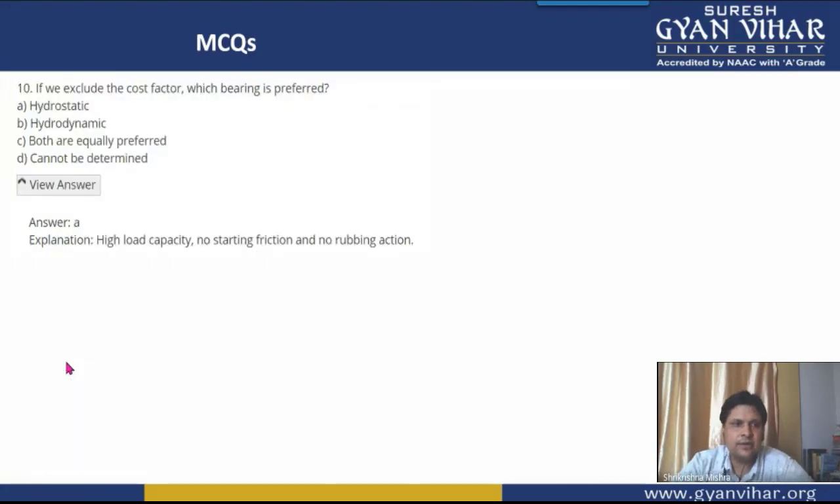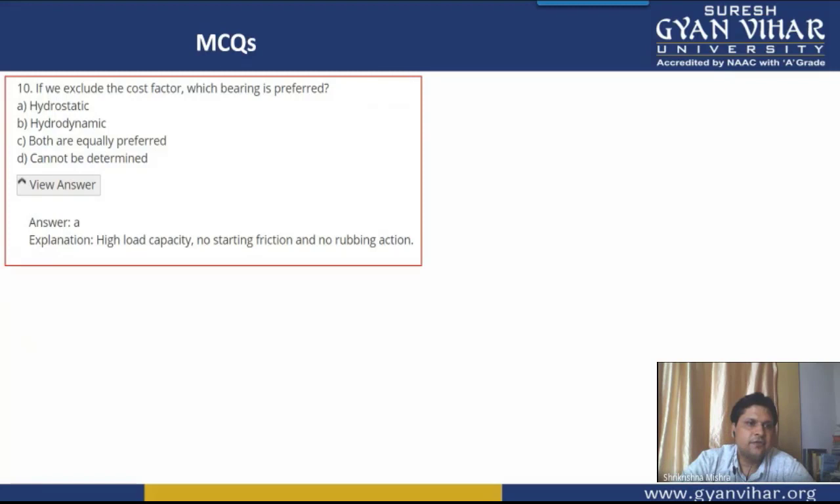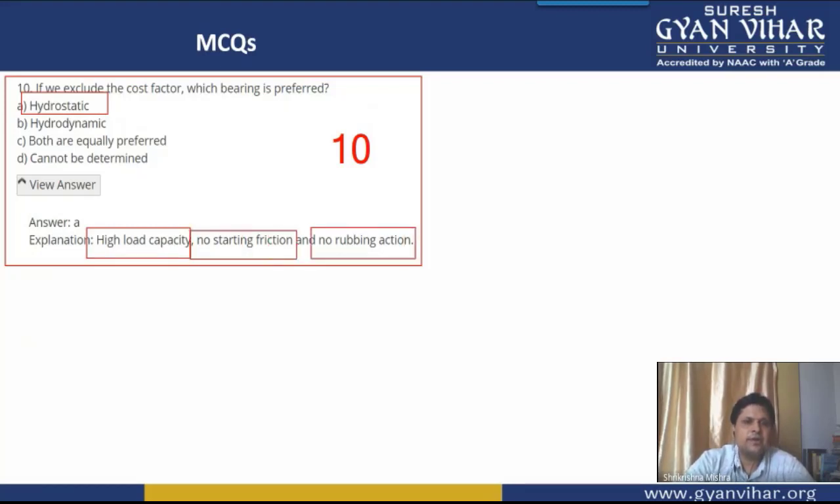Then coming into the next multiple choice question, if we exclude the cost factor, which bearing is preferred? If cost is not a constraint, this is our multiple choice question number 10. If cost is not a constraint, then always we use hydrostatic bearing. Why? Because it can carry high load, it has no starting friction, and there is no rubbing action. Therefore, hydrostatic bearing is always considered if there is no cost constraint.